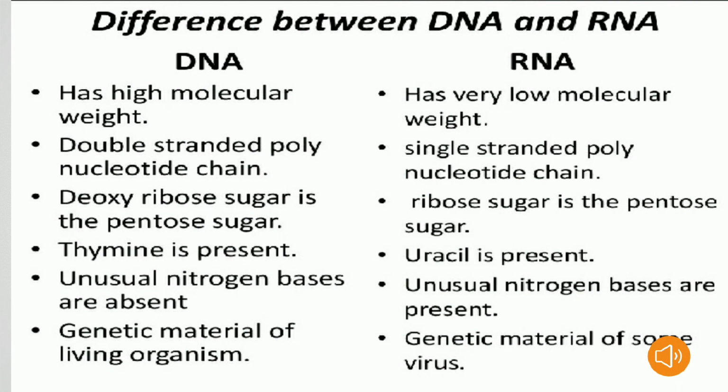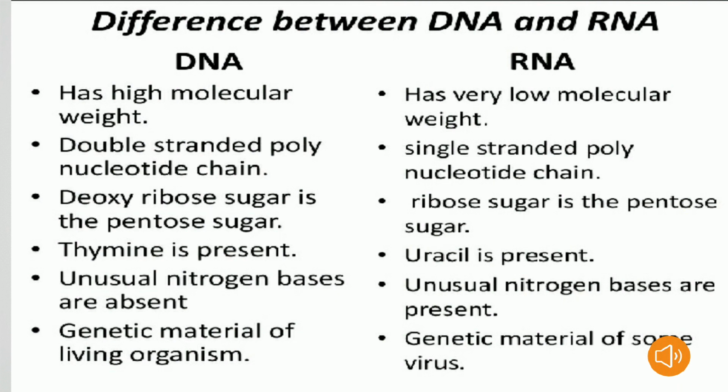In DNA, deoxyribose sugar is the pentose sugar. Coming to RNA, ribose sugar is the pentose sugar. Coming to DNA, in the fourth point, thymine is present in DNA. Coming to RNA, in the place of thymine, uracil is present in the case of RNA.